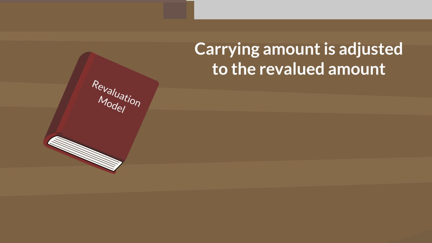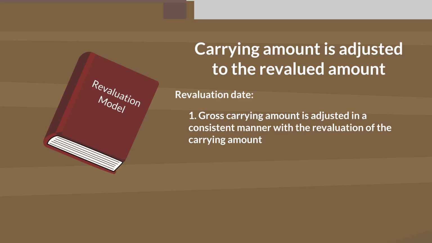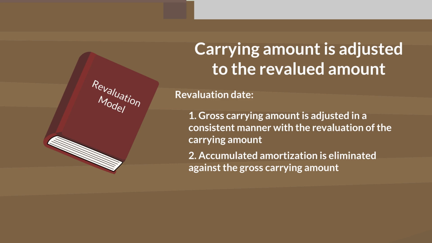When an acquired intangible asset is revalued, the carrying amount is adjusted to the revalued amount. At the date of the revaluation, the intangible asset is treated in one of the following ways. First, the gross carrying amount is adjusted in a manner that is consistent with the revaluation of the carrying amount. Or second, the accumulated amortization is eliminated against the gross carrying amount.